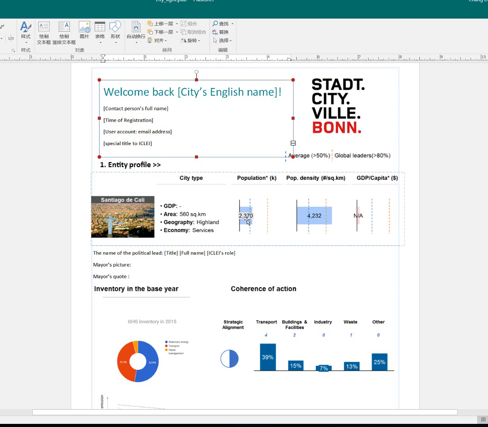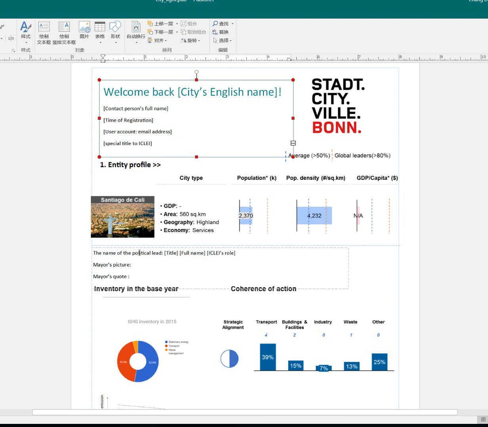By comparing it, we can see for population, this city's population reaches the CCR reporting average. And for population density, this city's report reaches the top 20%. And since it did not report GDP per capita, it doesn't show. So Angelo, what I want from you is to design this graph and the two bars. However, the data will be pulled from the database.